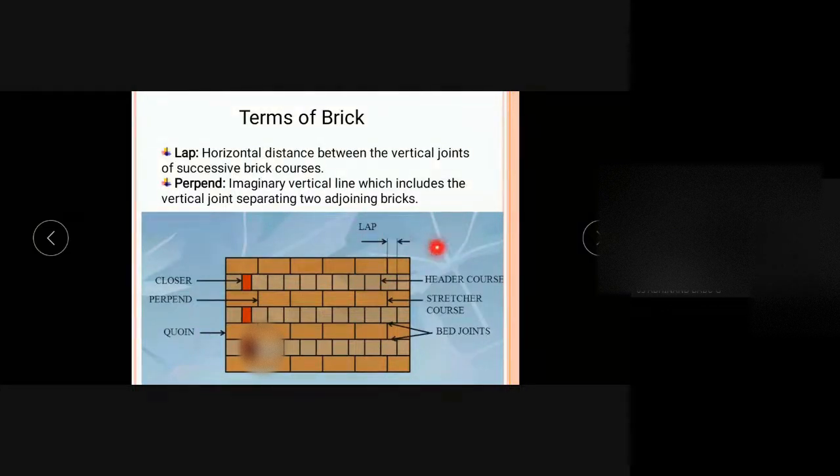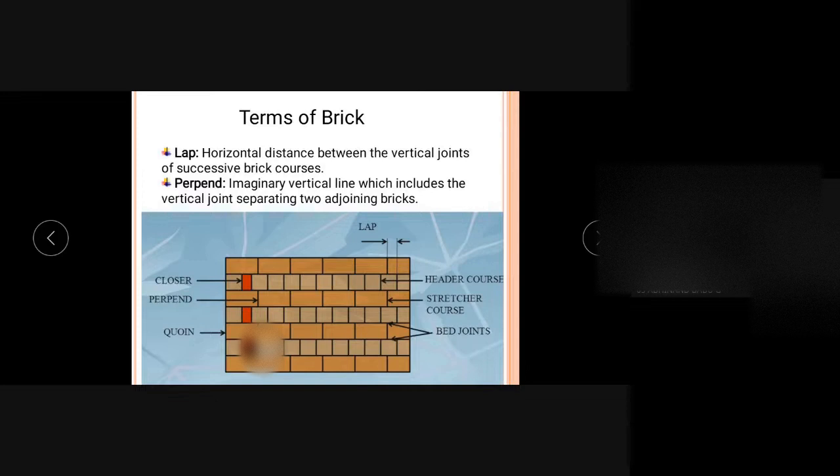And this lap should have a minimum value. Then only will the masonry have a particular strength. Otherwise, there is a chance of failure of the masonry or the wall. So this distance is important, and it should have a minimum value. Hope you understand.